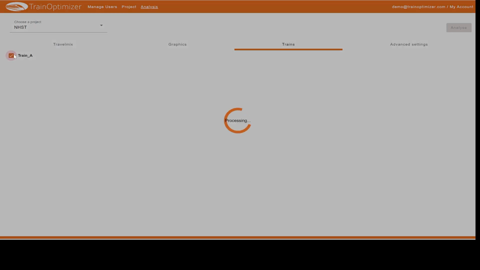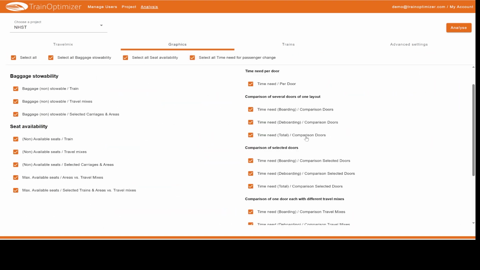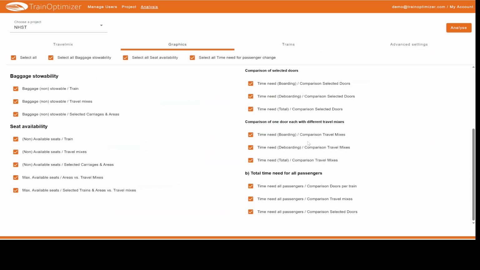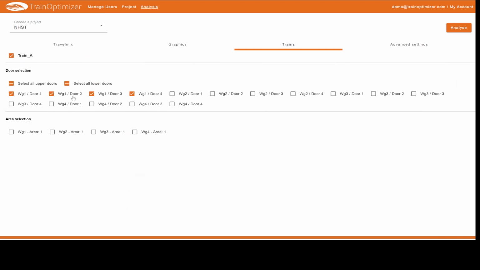As with the layout evaluation, we have the option of defining all doors on one side of the carriage or on the other side of the carriage, or selecting doors individually. You can also specifically select only those graphics for which you can choose specific doors for comparison. This gives you the option of comparing all individual doors with each other, even across different trains.